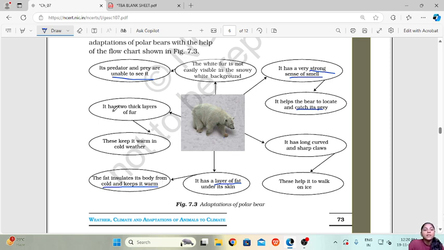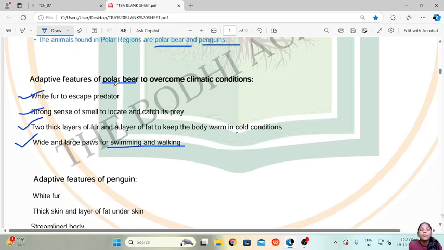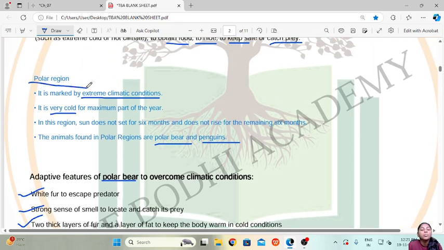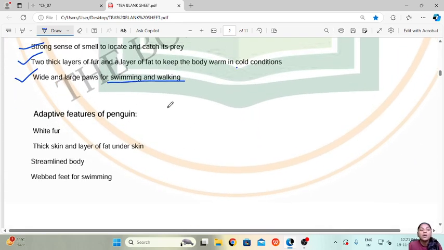Then the next point is it has two thick layers of fur. These more layers of fur are also to keep them warm in the cold climate. So two thick layers of fur and a layer of fat keep the body warm in cold conditions. Then wide and large paws for swimming and walking on the snow. So these are all the adaptive features seen in the polar bear, which help them survive better in the polar region.